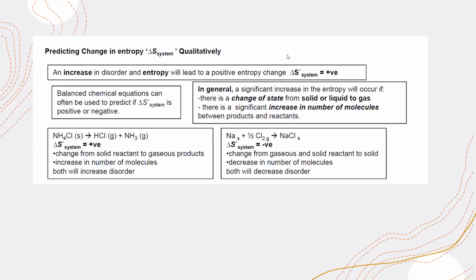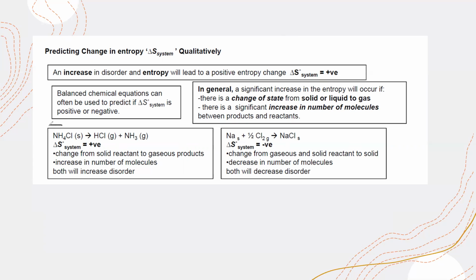Then how can we calculate this? There are two ways. One is qualitative analysis. The other is quantitative. In qualitative analysis, you don't have to do calculations; you just identify from the states whether the entropy of a system will increase or decrease. An increase in disorder means entropy change will be positive. A decrease in disorder means entropy change will be negative. And for this, you need a balanced equation to identify what happened to the entropy.